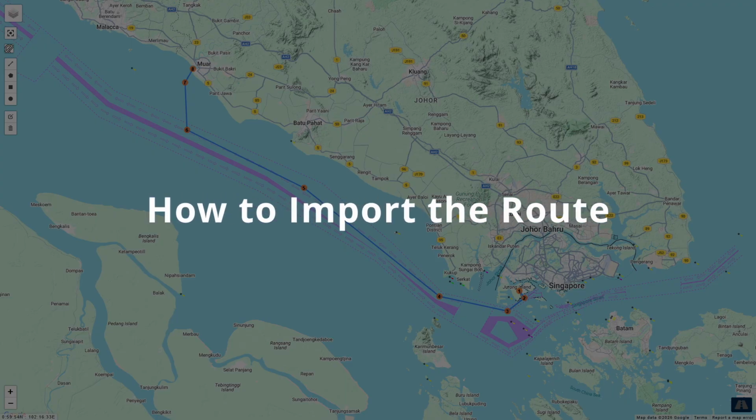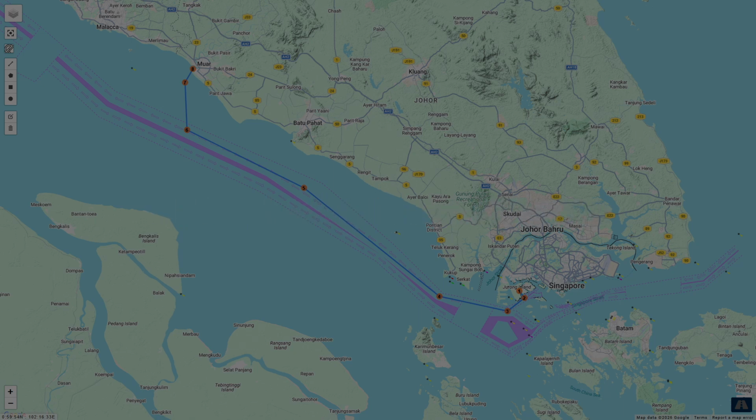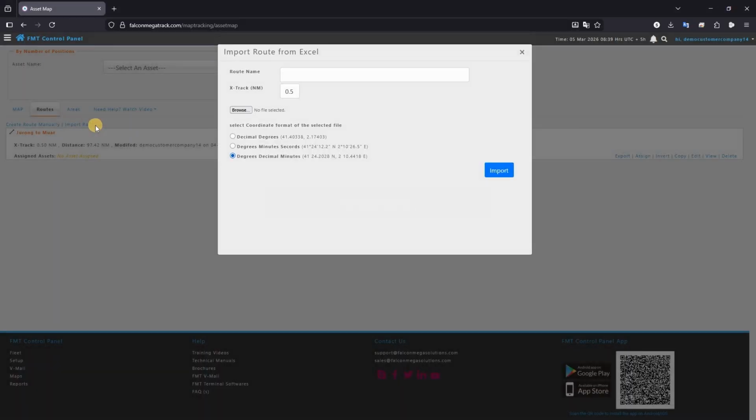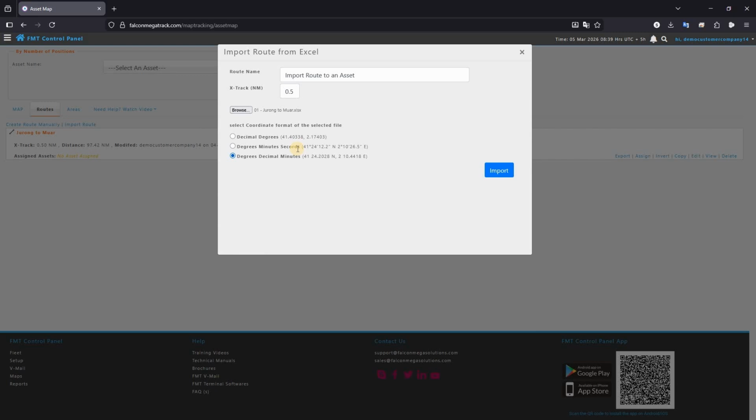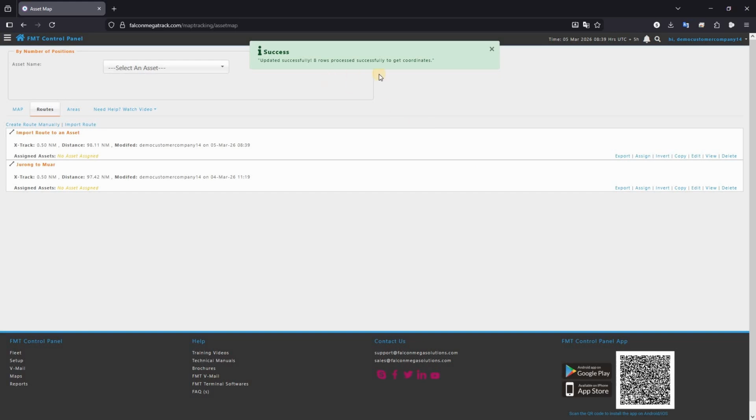How to import a route. Click on Import Route. Enter the route name and choose the file from your device. Select the coordinate format of the file and click Import. The coordinates have been imported successfully.